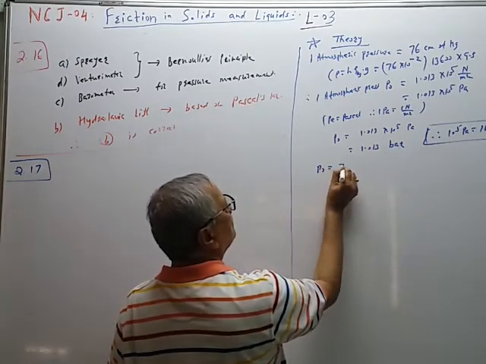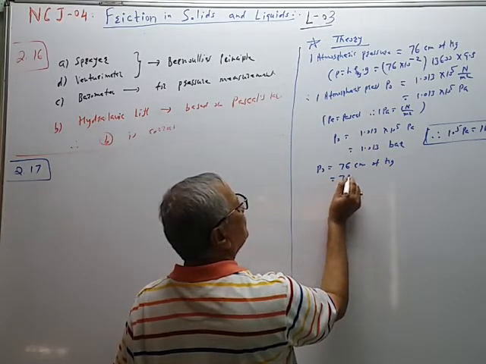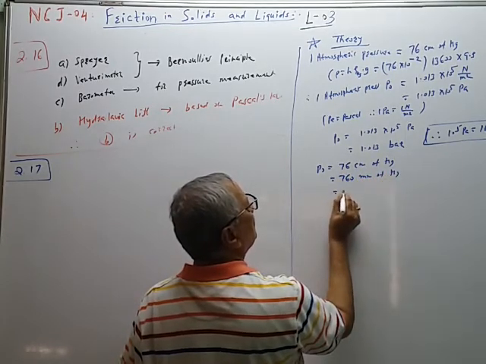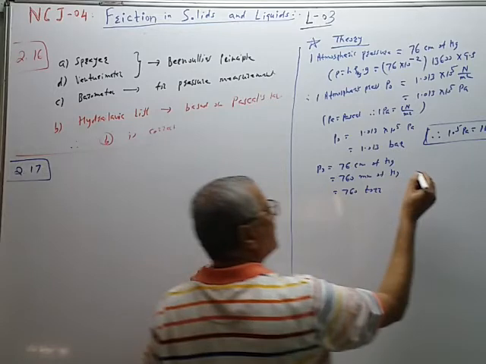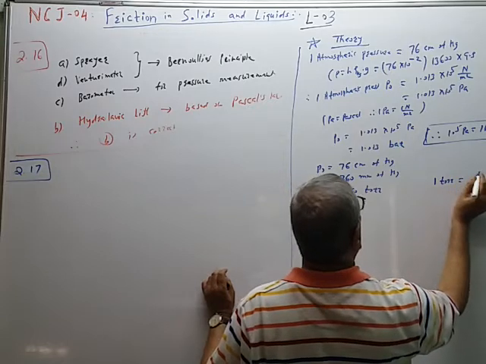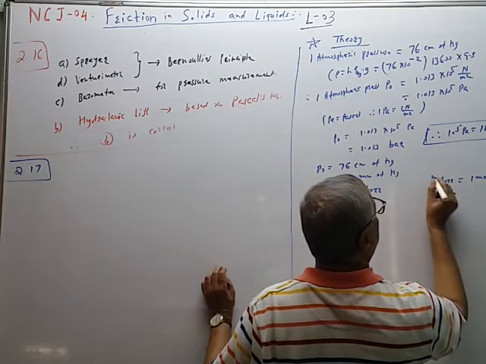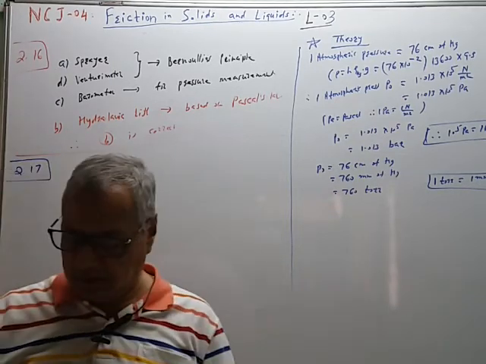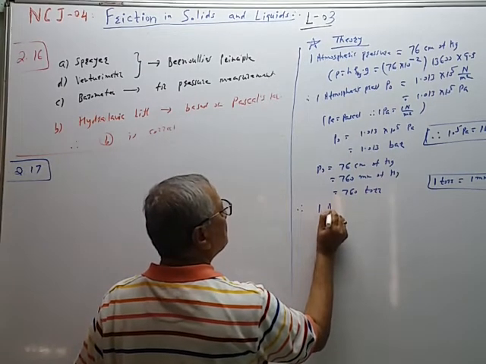P0 is equal to 76 centimeter of Hg is equal to 760 millimeter of Hg is equal to 760 torr. So these are the different units used. One torr is equal to 1 millimeter of Hg. 1 bar, 1 torr. So these are the different units, and therefore in general you can give the relation